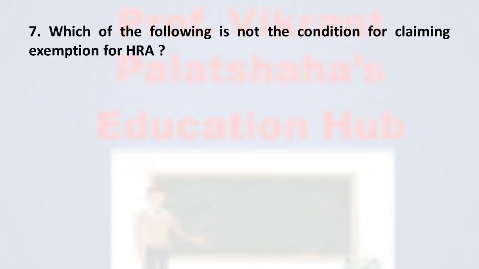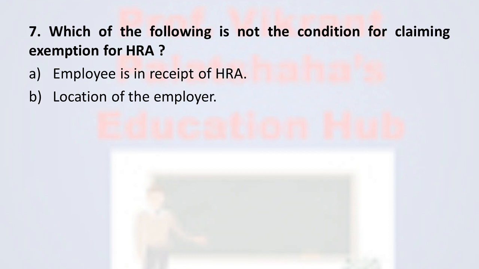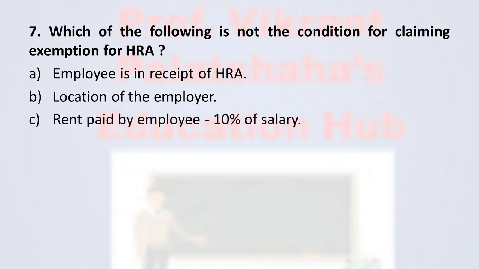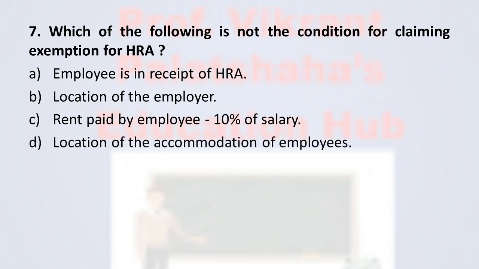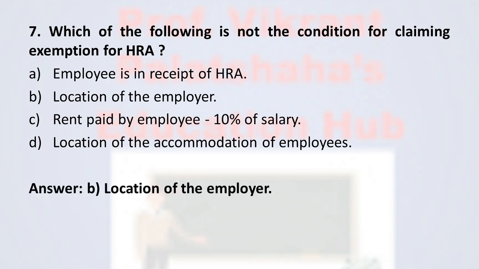Next question number 7. Which of the following is not the condition for claiming exemption for HRA, that is house rent allowance? Option A employee is in receipt of HRA, option number B location of the employer, option number C rent paid by employee minus 10% of salary, and option D location of the accommodation of employee. And the correct option is option number B, location of the employer. Location of the employer is not included under the conditions for claiming exemption for HRA.